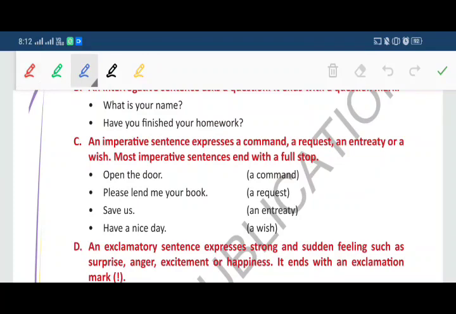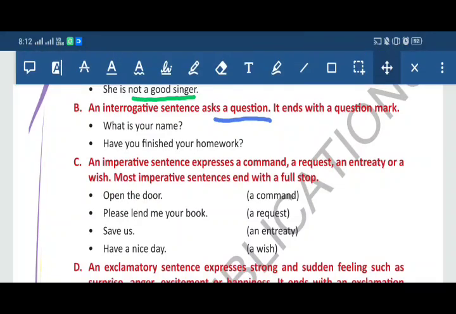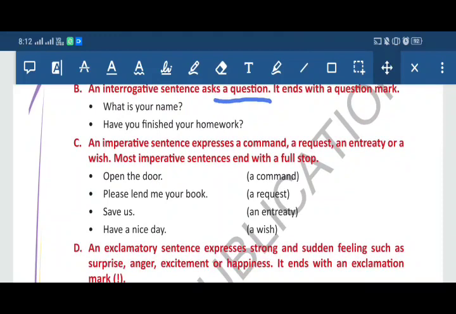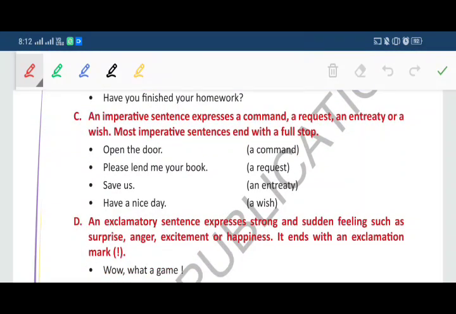Second is an interrogative sentence. An interrogative sentence asks a question. It ends with a question mark. For example, what is your name? So it starts with a capital letter and ends with a question mark. Now second example, have you finished your homework? Question mark. So always remember that at the end of an interrogative sentence you have to put the question mark. It is compulsory.